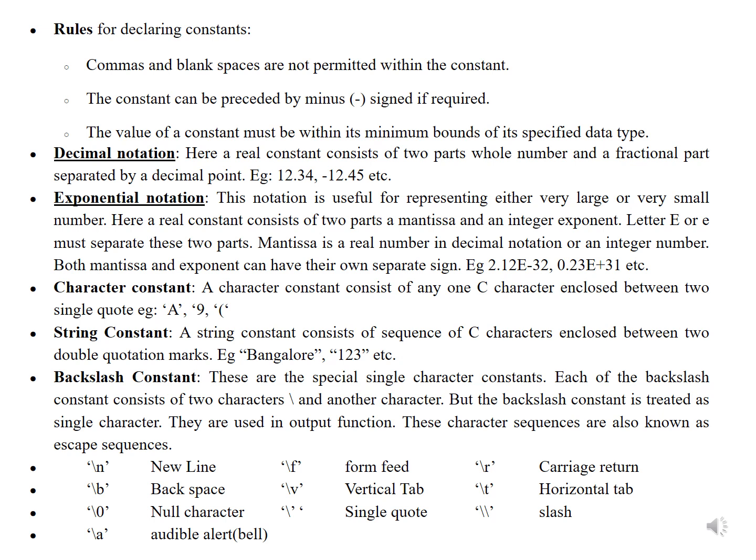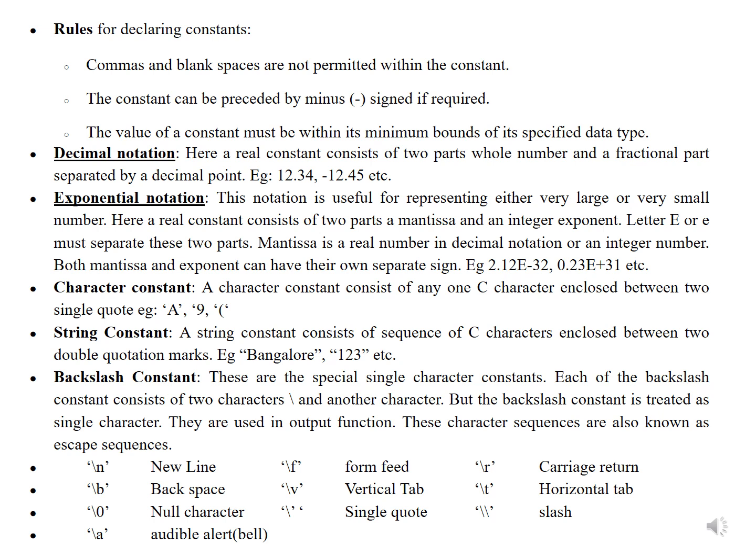For example, 2.12e-32. We have given that e is an exponential and 2.12 is a mantissa. Like that, 0.23e+31, etc. And a character constant consists of any one C character enclosed between two single quotations.